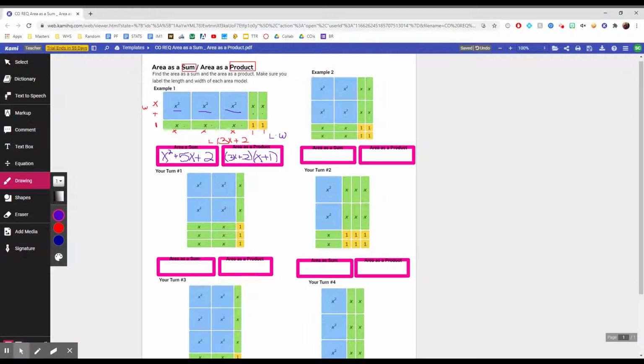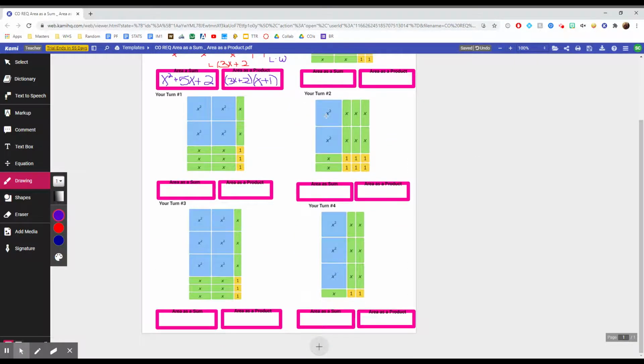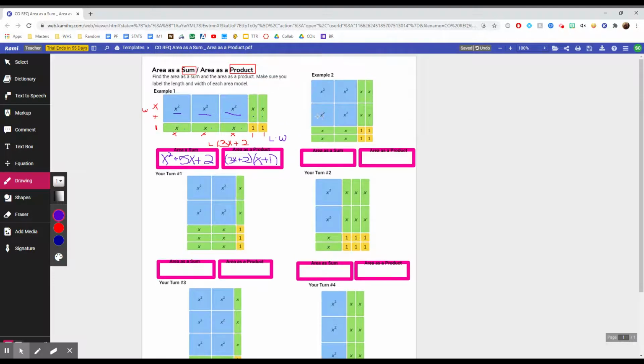So example number 2. Again, we want to identify the length and the width. This time I have more space on the length up here, so the length is going to be this one up here, because it's the same thing.